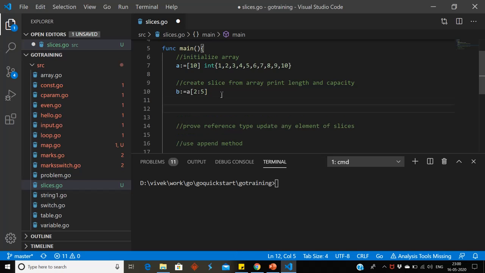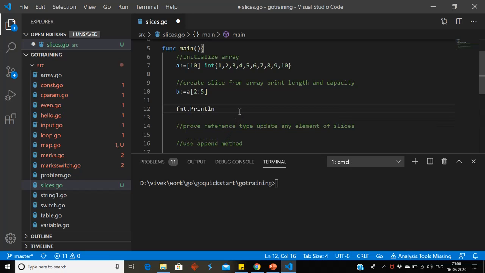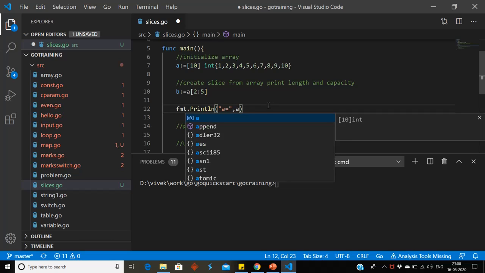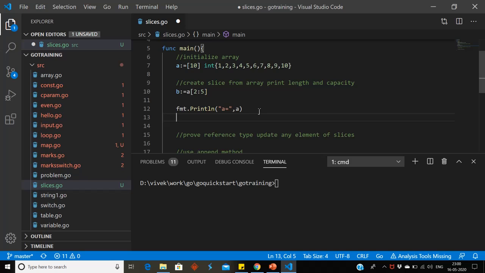So we can print A and B, fmt.Println A equal to A, fmt.Println B equal to B. Now we will print length and capacity. For length there is a function len. We will pass the slices, and for capacity there is a function cap.